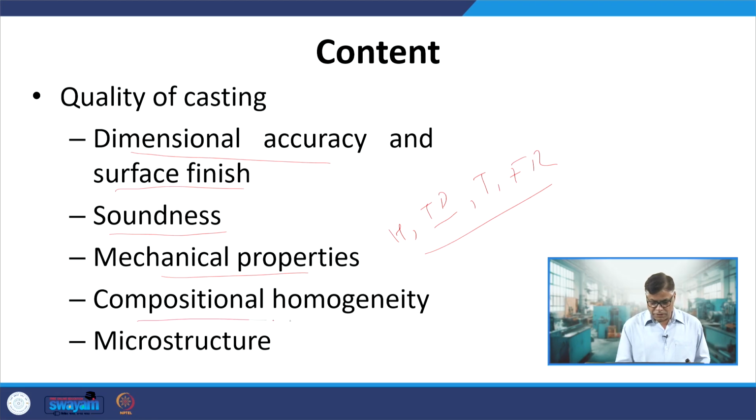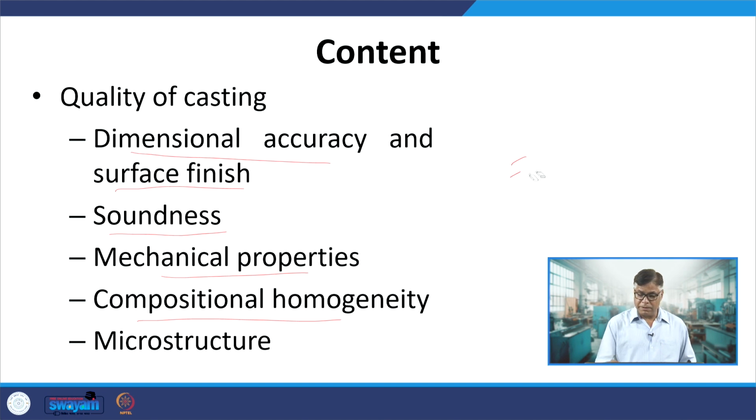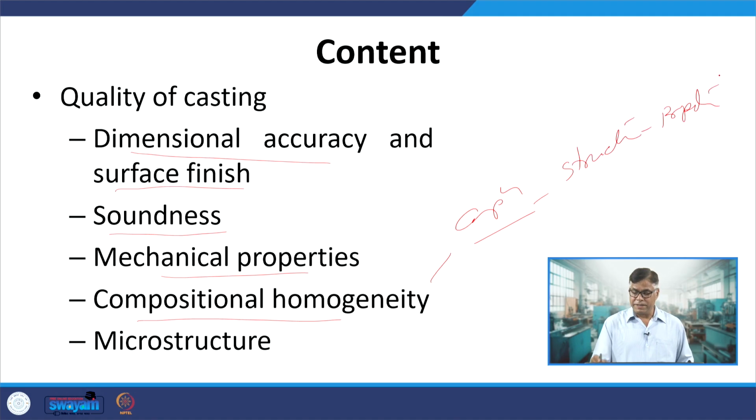Then compositional homogeneity, that is another important thing, because the kind of microstructure and mechanical property that is realized in casting heavily depends on the composition, which in turn affects the microstructure of the casting, which in turn affects the properties of the casting.